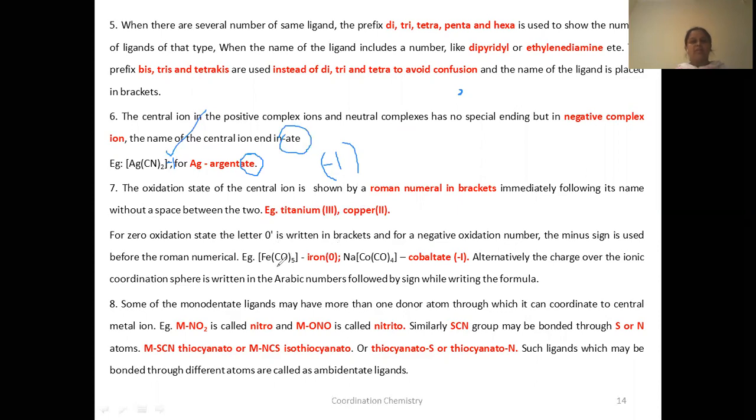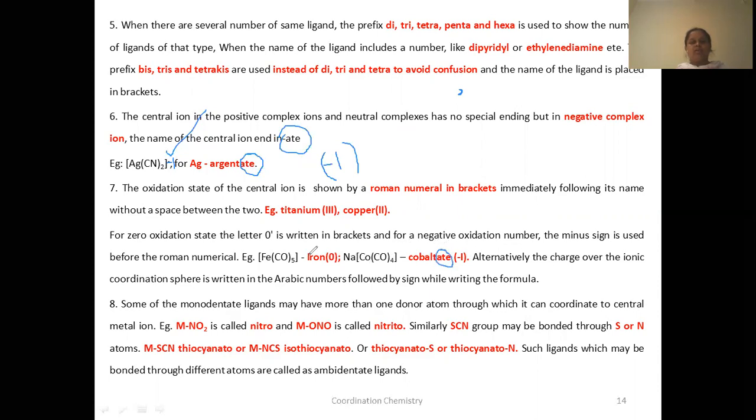See here, in iron pentacarbonyl, the charge on the iron is 0, so you indicate (0) in brackets. Whether the charge is negative or positive, you indicate it immediately after the name of the central ion in brackets. If it is negatively charged, you use -ate.